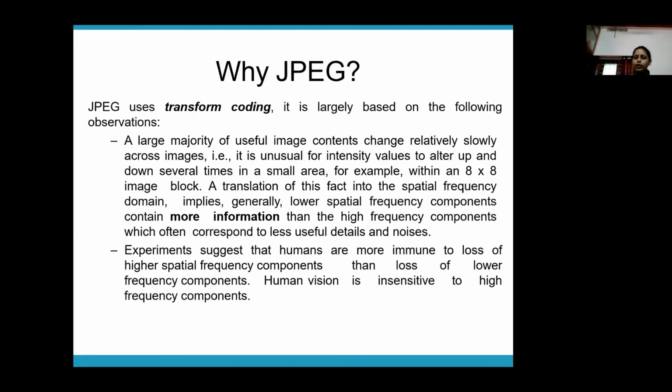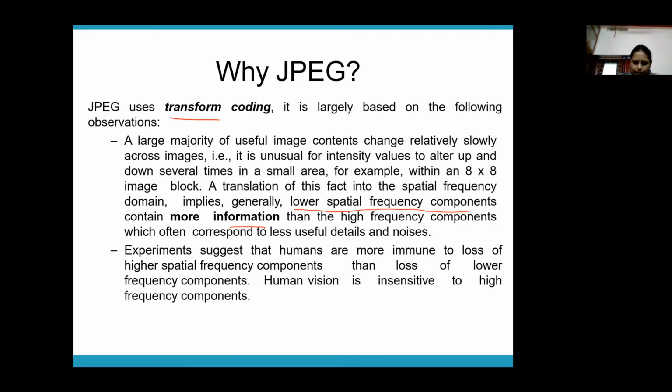JPG works using a technique called transform coding. It is based on the visual characteristic of the human eye, which I mentioned. The majority of the information in your image is stored in the low frequency areas. The low frequency components contain the majority of the information, whereas the high frequency components contain less. So you can discard some of the high frequency components, thereby achieving a reduction in size.